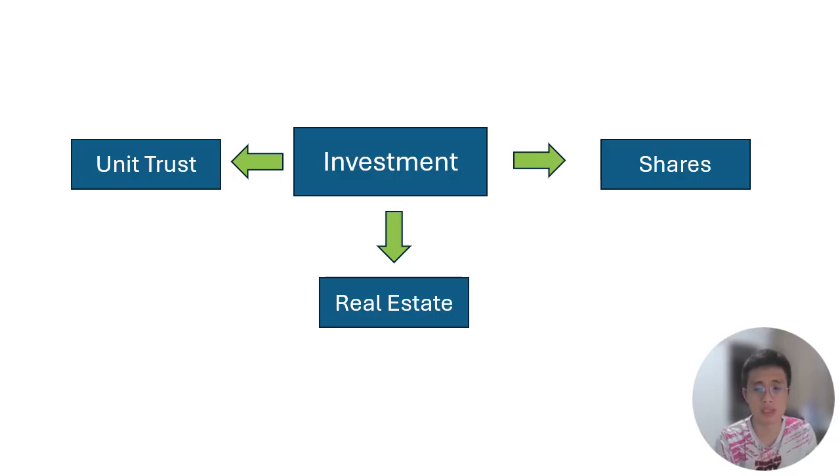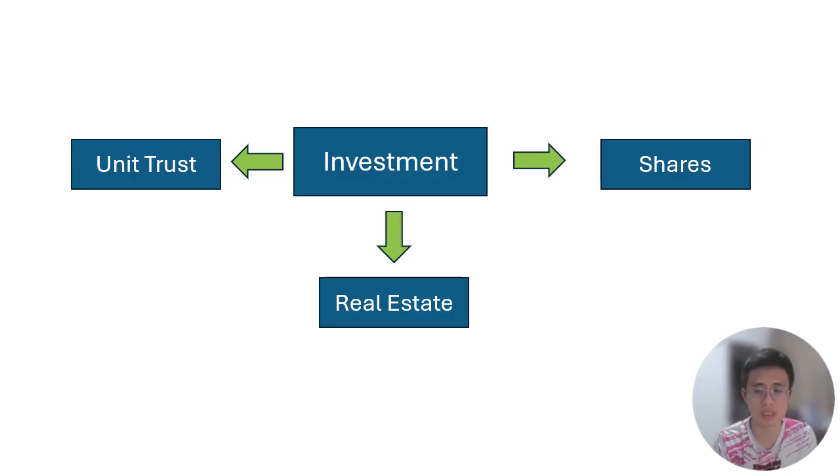And second is real estate. Real estate is an investment where you buy a house. You survey the locations, and if everything is good, you can invest, then find people to rent the house and earn the rental fee.